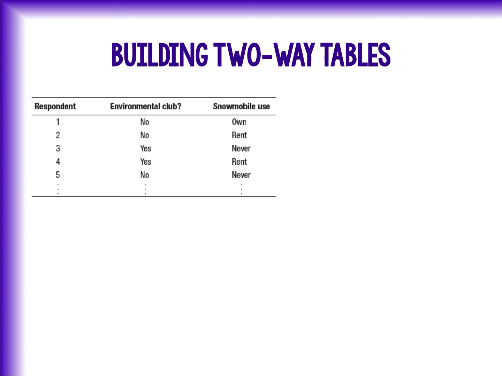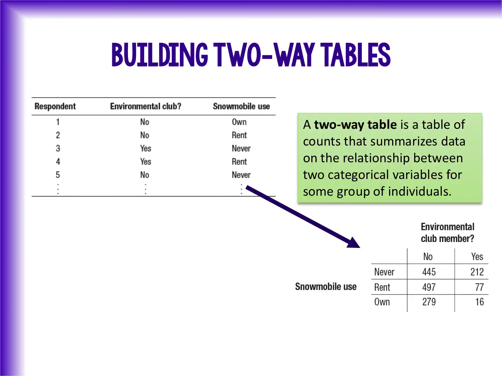All right, if you are looking at something like this, here we have a data set where we have numbered our respondents and kept track of whether or not they are in an environmental club and whether or not they own, rent, or have never used a snowmobile. A two-way table is a way of taking all of this data and counting it up so that we can figure out how many people fall into each category. People who aren't in the environmental club and what they've done with snowmobiles, as well as people who are in the environmental club and have owned snowmobiles. It's an easy way of partitioning all of those people and figuring out who fits into each set of categories.